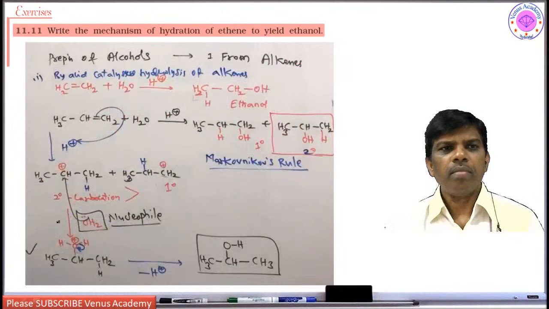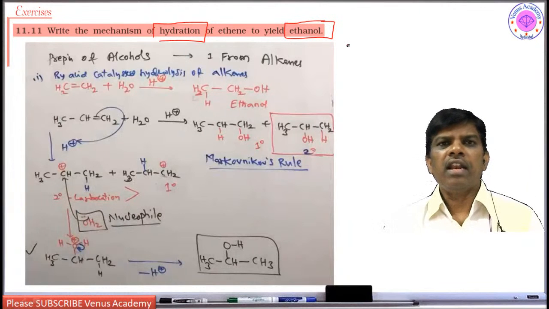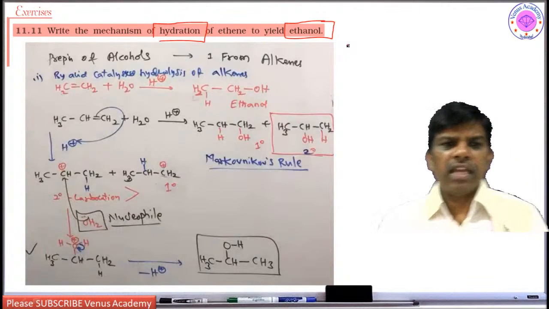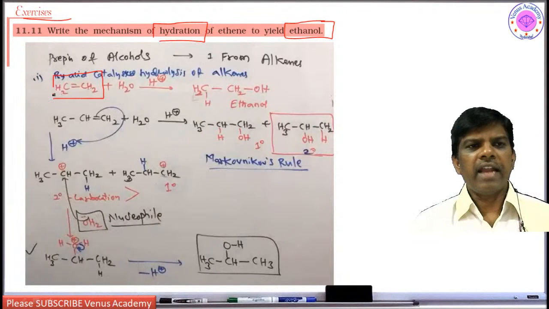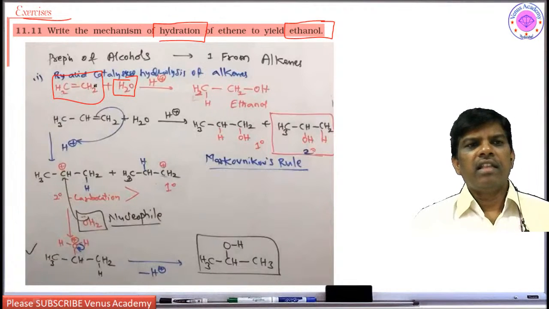Next, write the mechanism of hydration of ethene to yield ethanol. This is one of the commercial methods for the preparation of ethanol. Now ethanol is prepared starting from ethene. Alkene undergoes hydration in the presence of acid. So this is the mechanism where hydration takes place. This double bond takes a proton to give an intermediate carbocation.